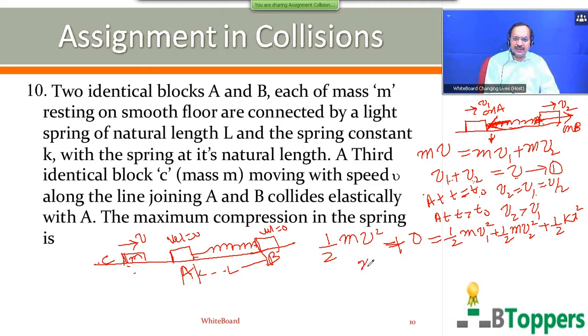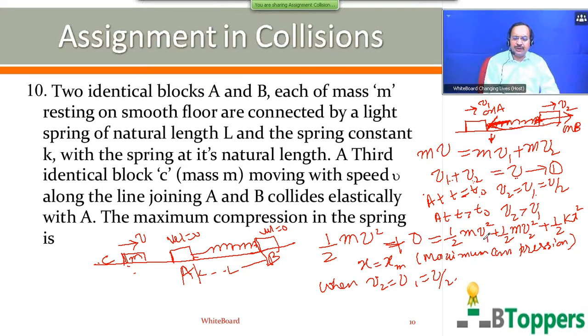So x is equal to xm. Xm represents the maximum compression in the spring when v2 equal to v1 equal to v by 2. That means x at the instant t equal to t naught.